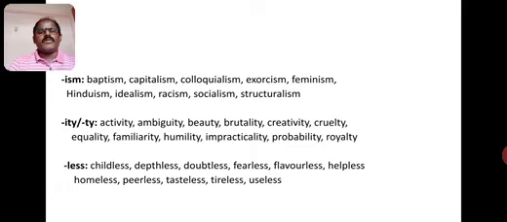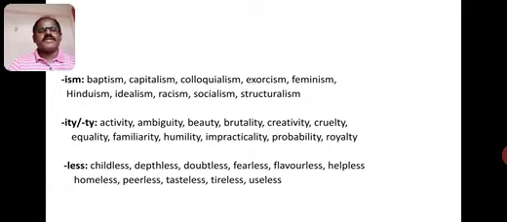Familiarity. Familiar is the root word. Ity is the suffix. When we add familiar with the suffix ity, it has become the new word familiarity. Next, human is the root word. With adding ity, it has become humanity. Next, impractical is the base word or root word.